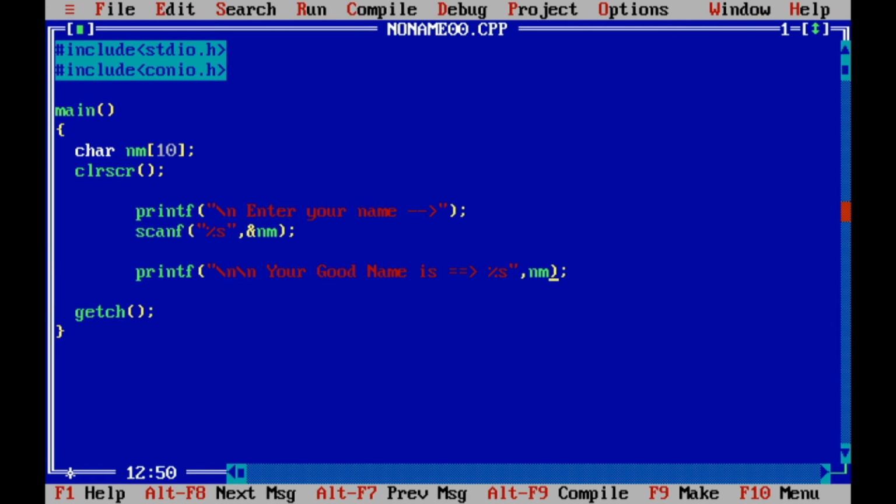So this is about string input and printing, or we can say a single dimensional array of character type.